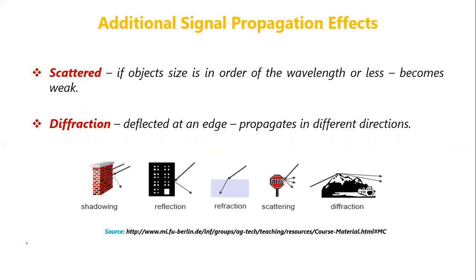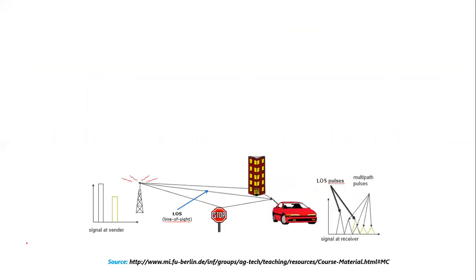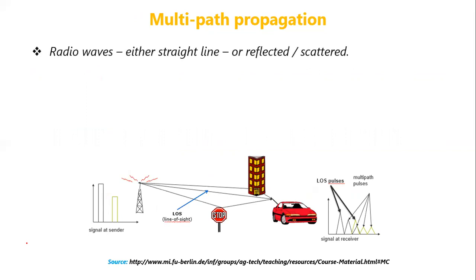Right. And the next topic we'll be discussing is multipath propagation. So what is meant by multipath propagation? Assume a wireless signal is getting transmitted from a sender to a receiver. In this diagram, let us assume this base station is the sender, and the person traveling in this car is the receiver. Here you can see there is a line of sight between the base station and the car. So the signal is received through the line of sight, that is through one path.